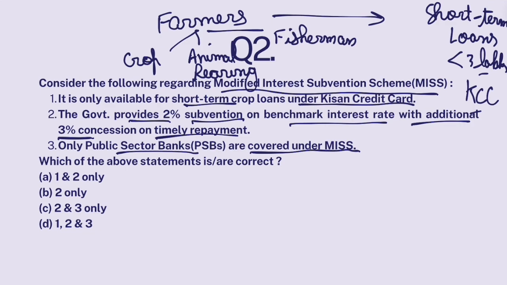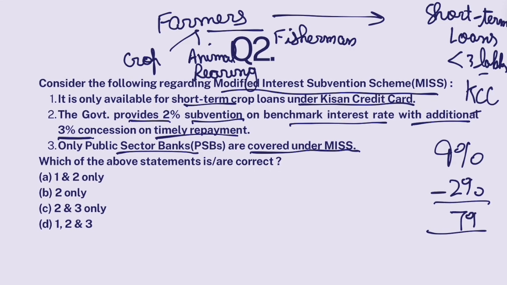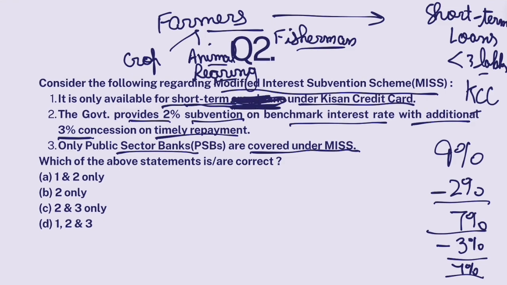Now, generally, the benchmark interest rate for such loans is 9%. But government is giving them 2% off. Plus, if they pay their installments in a timely manner, then they are given an additional concession of 3%. That means for them, the loans cost only 4% interest rate per annum. Clear? So it is only available for short-term crop loans. No, not only crop loans. Animal rearing loans, fisheries loans. So because of this word crop loans, this statement is incorrect. Otherwise, this statement would have been correct.